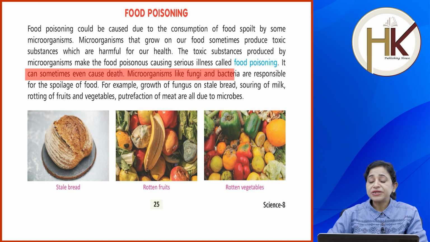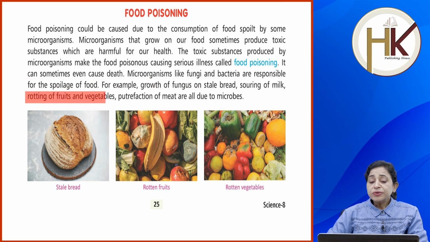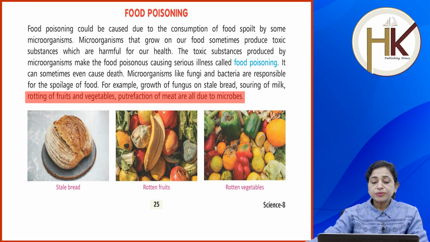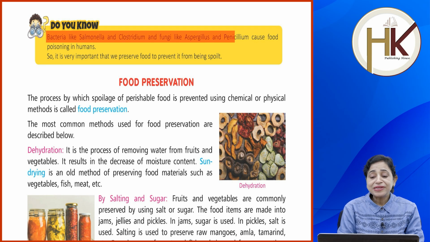Microorganisms like fungi and bacteria are responsible for the spoilage of food. For example, growth of fungus on stale bread, souring of milk, rotting of fruits and vegetables, and spoilage of meat are all due to microbes. Do you know? Bacteria like Salmonella and Clostridium and fungi like Aspergillus and Penicillium cause food poisoning in humans.